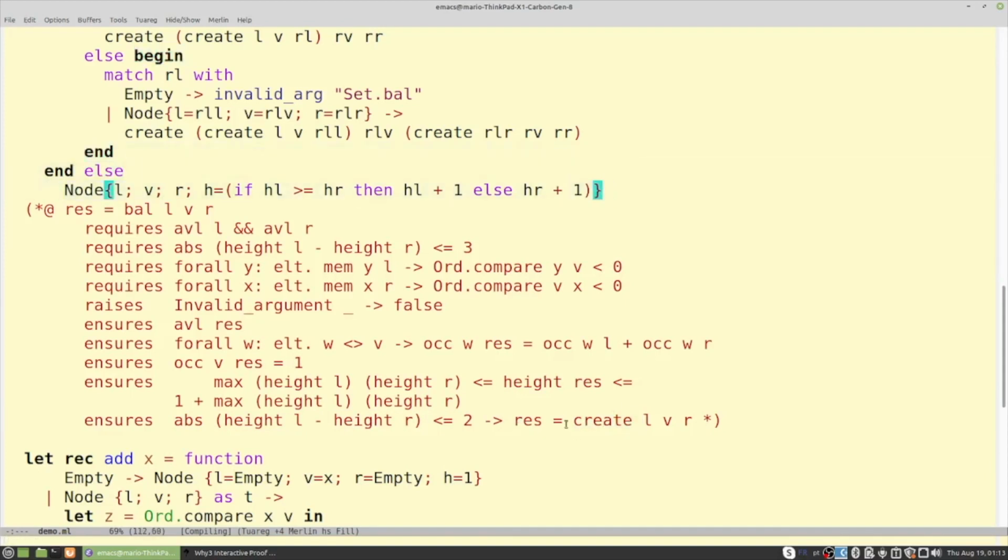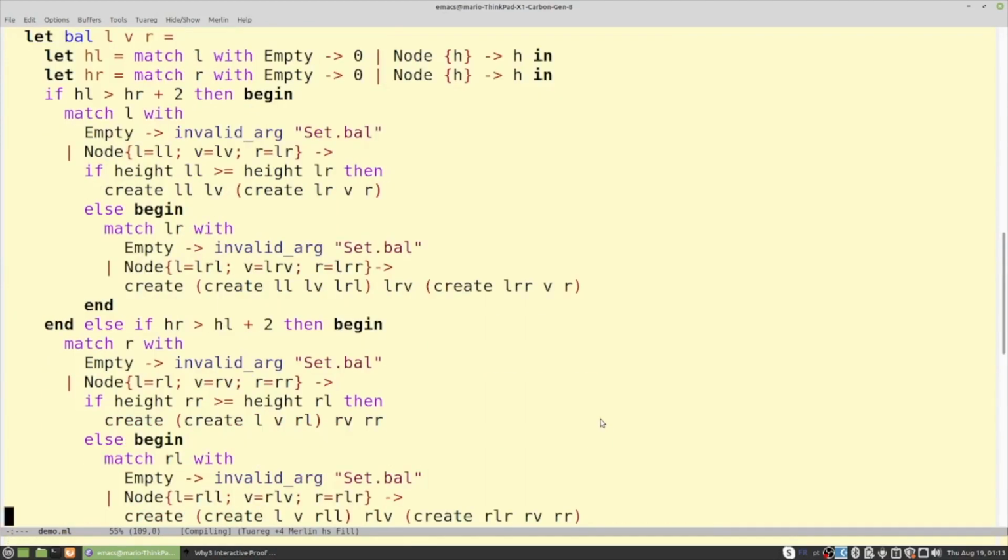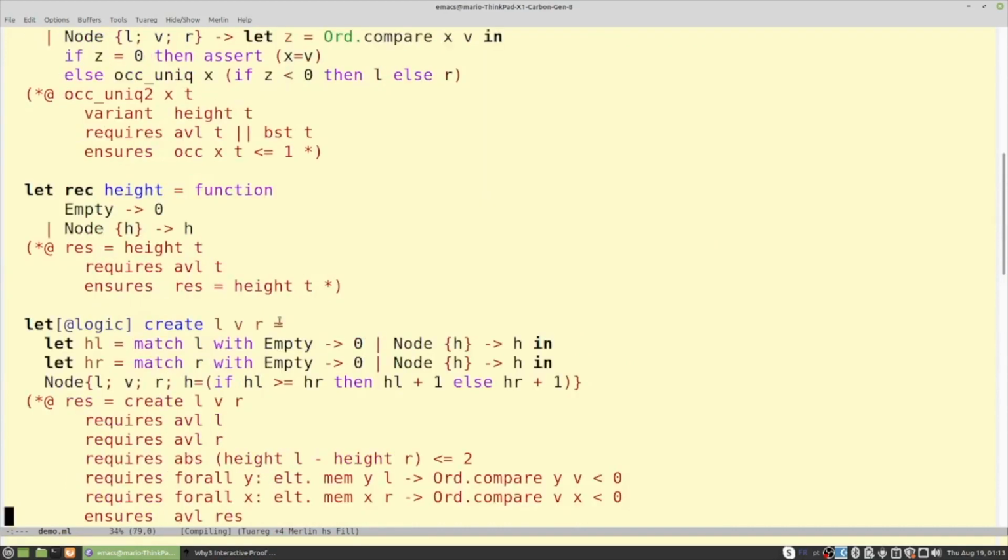And in order to be able to talk about create inside the specification, since create is also a programming function, what we did is that we attached the logic attribute to the create function, which allows Cameleer, or which allows one, to use the create name inside specification as well. In other words, it also says that this is a pure, side effect free function that you can use inside other function specification.